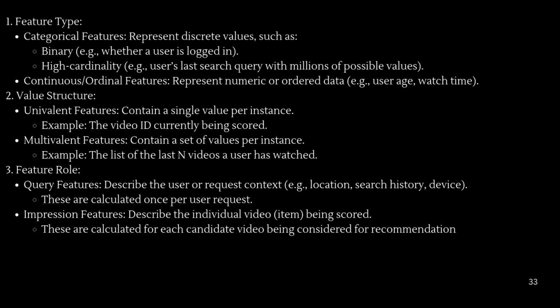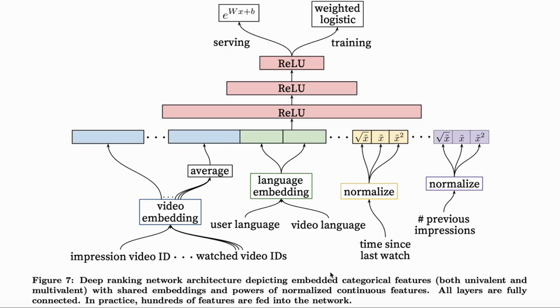The categorical features they use vary widely in their cardinality. Some are binary, for example whether the user is logged in, while others have millions of possible values, for example the user's last search query. Features are further split according to whether they contribute only a single value, univalent, or a set of values, multivalent. An example of a univalent categorical feature is the video ID of the impression being scored, while a corresponding multivalent feature might be a bag of the last n video IDs the user has watched.